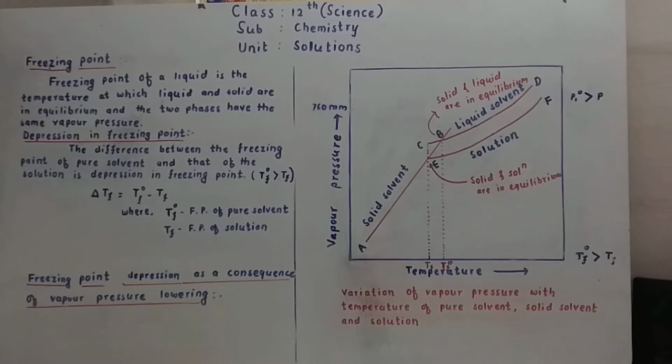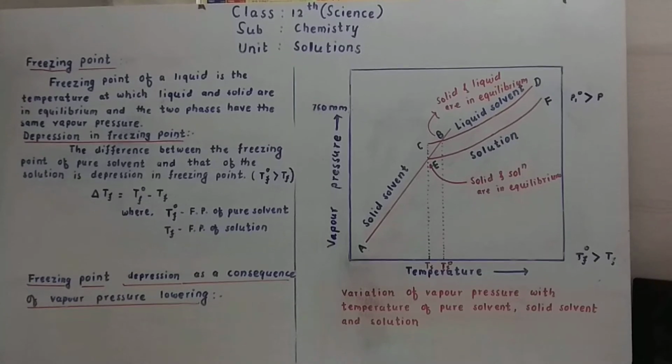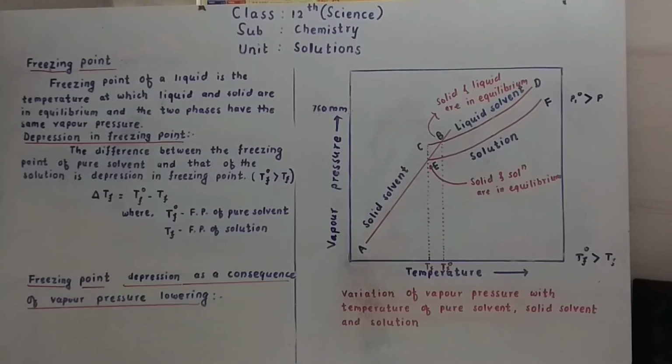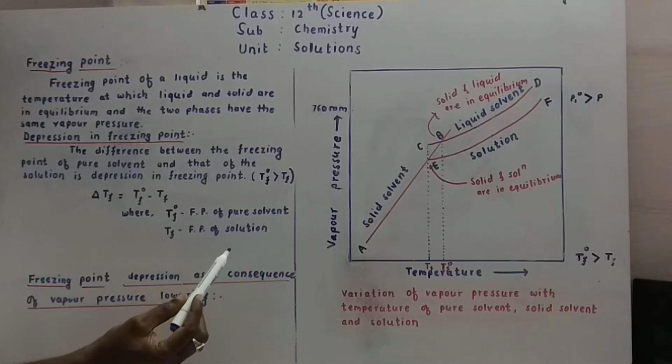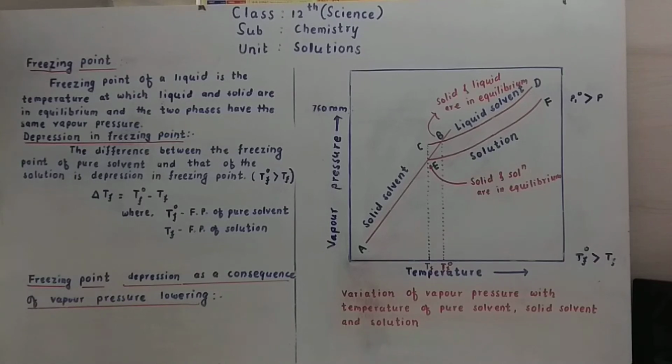At the freezing point of a pure liquid, the attractive forces among molecules are large enough to cause the change of phase from liquid to solid. In a solution, solvent molecules are separated from each other due to solute molecules.